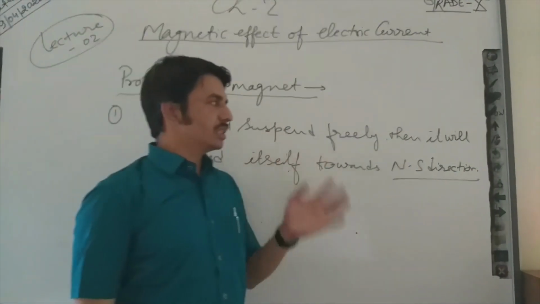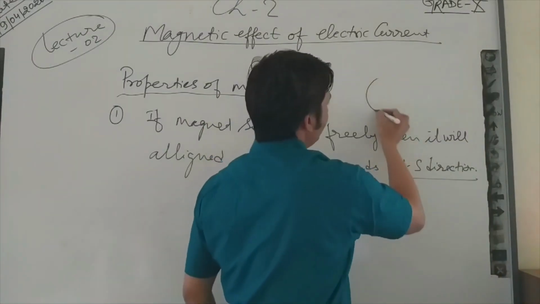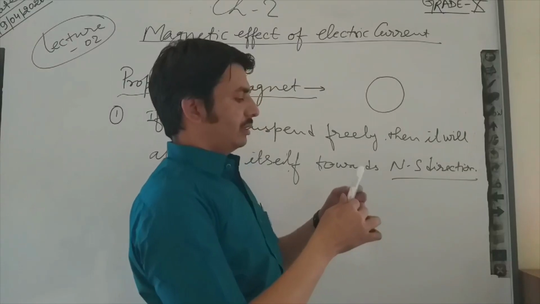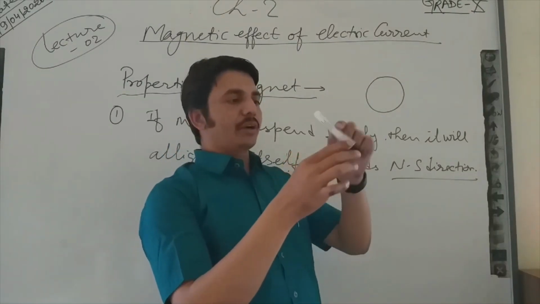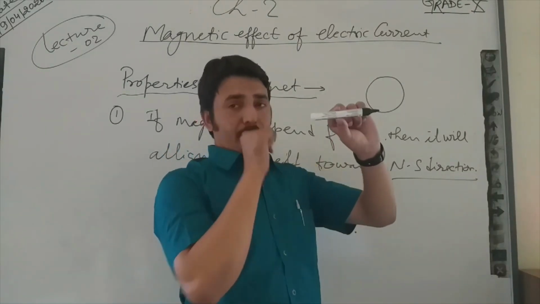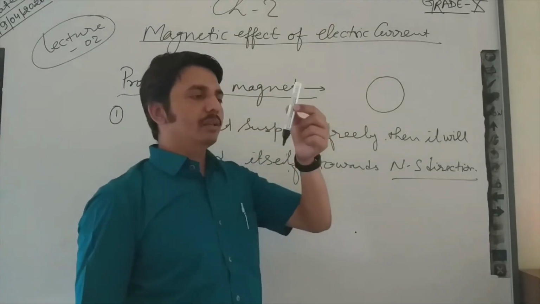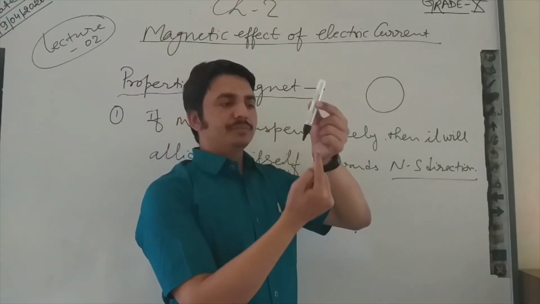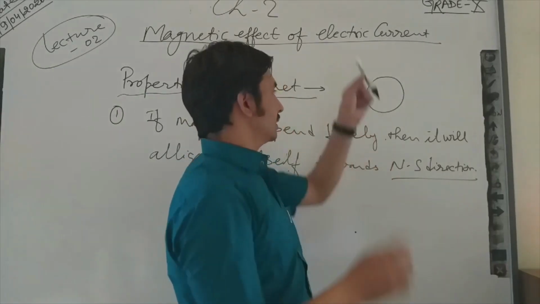As we discussed in our previous video, this is a vertically suspended magnet. If I leave it freely, then it will suspend like that. If this end of the magnet is the northern end, this end is the south end.